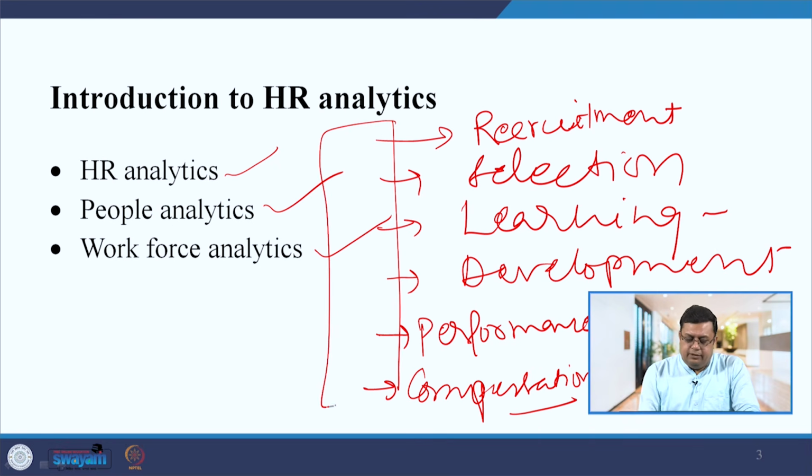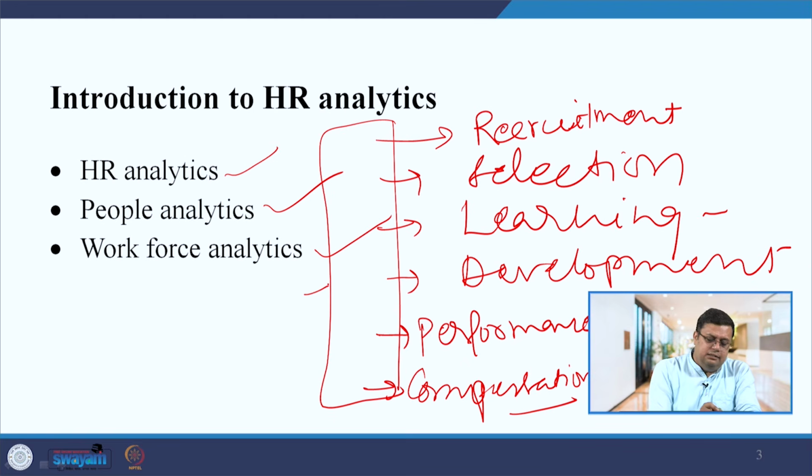Related to these functions, each manager has to make a decision. In this particular course, we will learn the basic metrics related to these 6 functions: how you can manage recruitment effectively by using those metrics, and how you can manage selection, learning, development, the performance management system, and compensation.